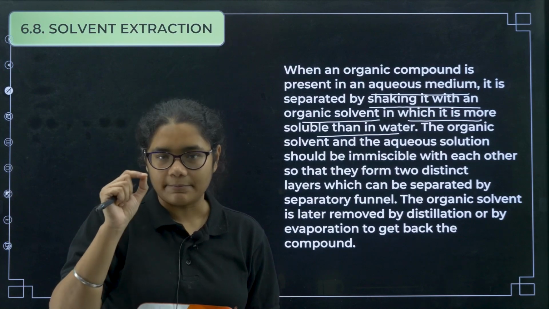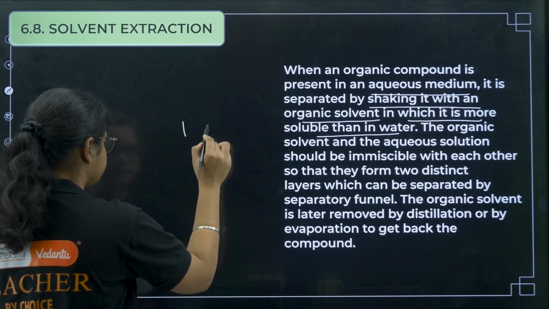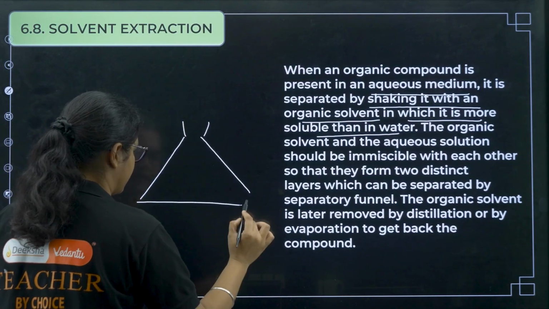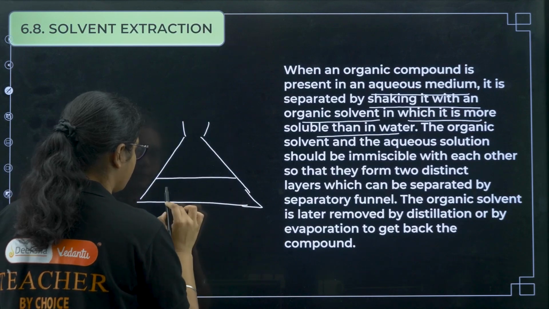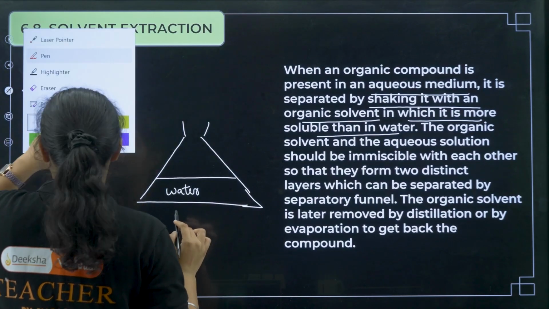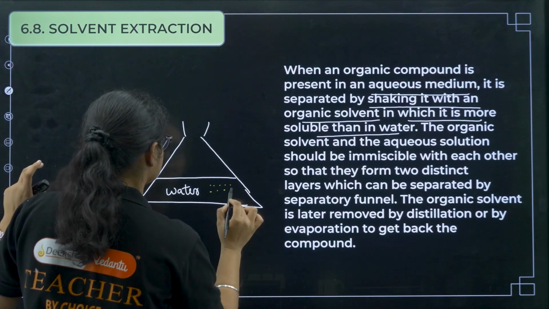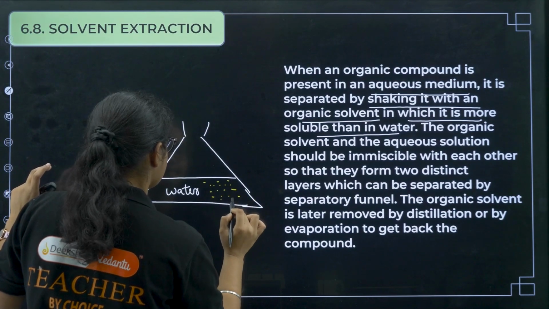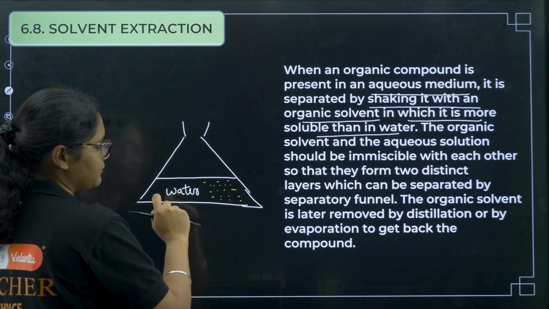So that organic sample, let us see one example. I'll try to explain it through a diagram. So you have water, okay, and you have some organic sample here, okay? Now I want this organic sample from the water.